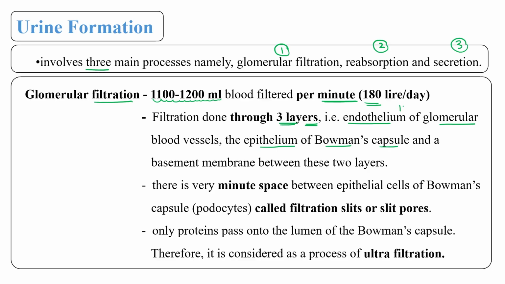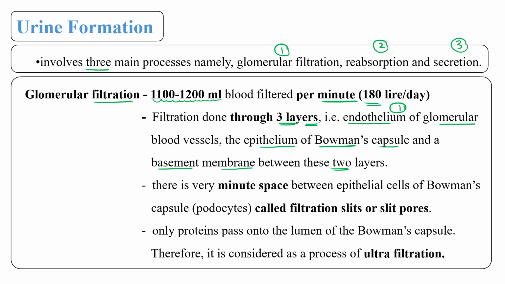First layer, the blood vessel layer. Blood is present inside the vessel, so first that blood must cross its own wall, right? So the endothelial wall of the blood vessel. Second, the wall present on the outer surface of Bowman's capsule, that is the epithelium, and the basement membrane which is present between these two membranes.